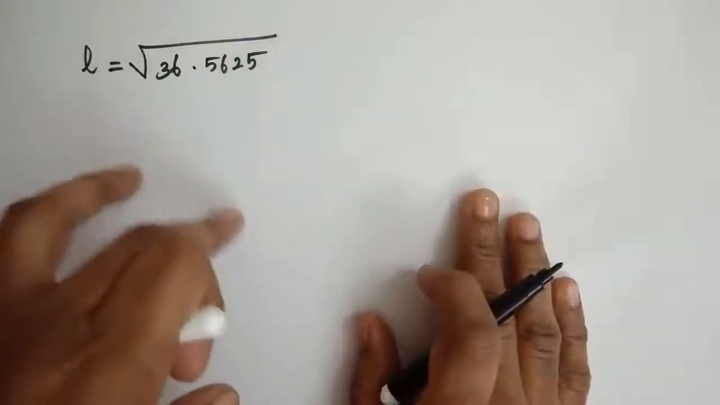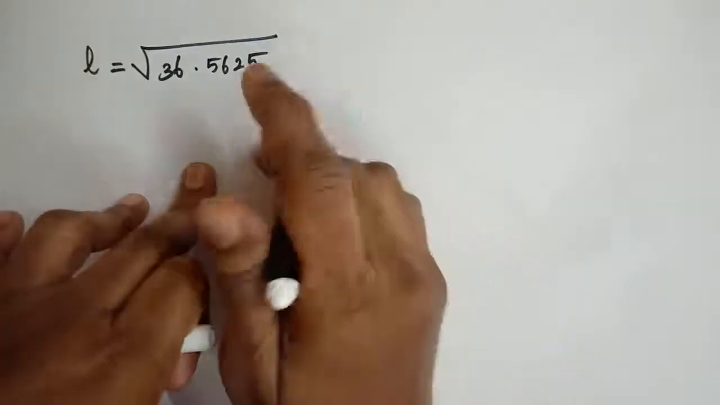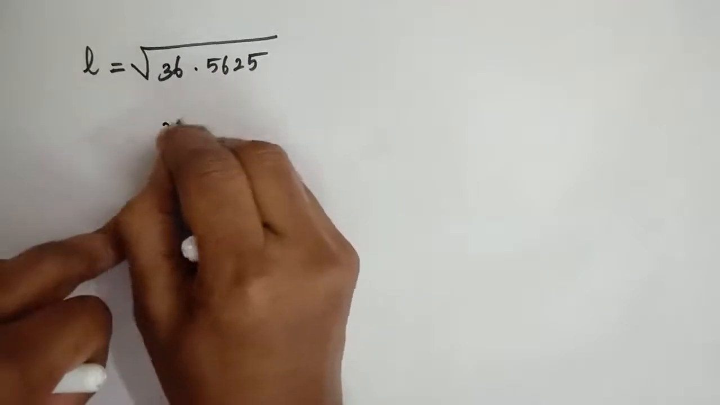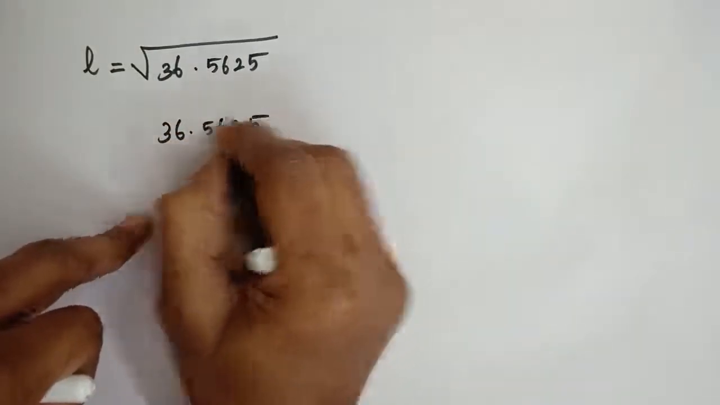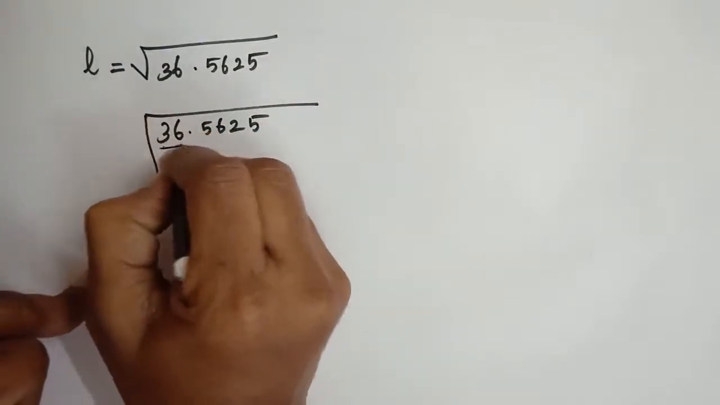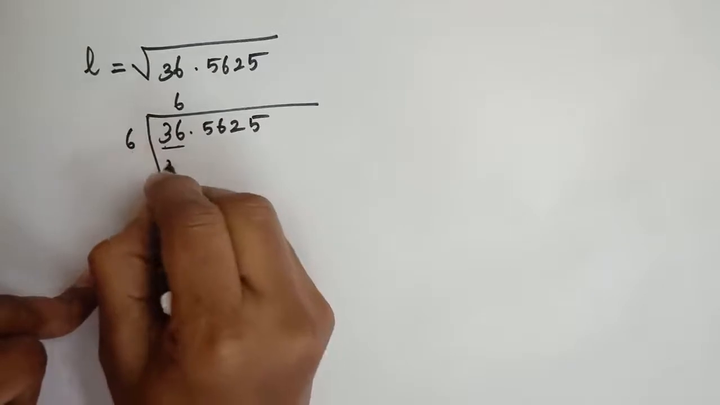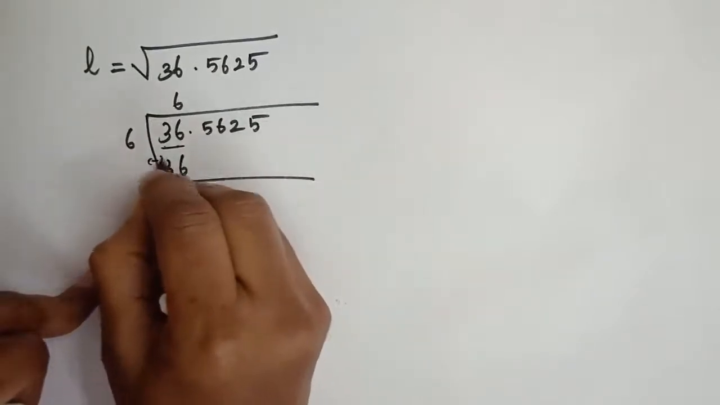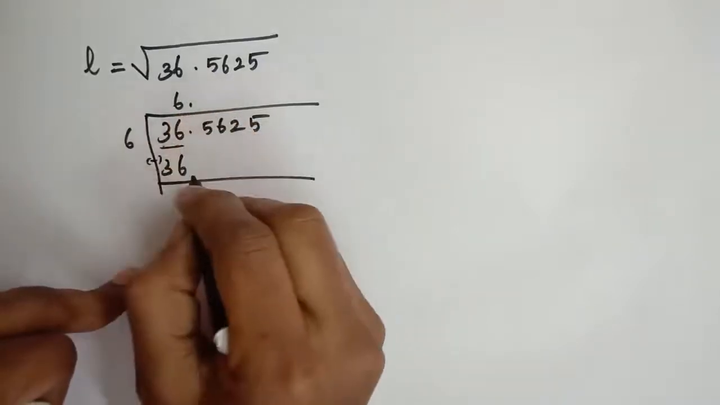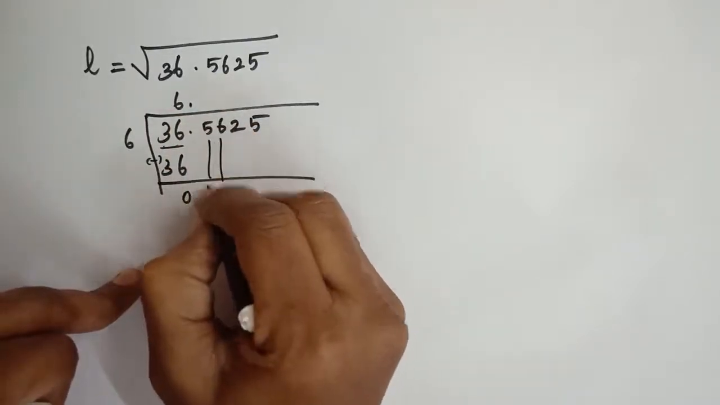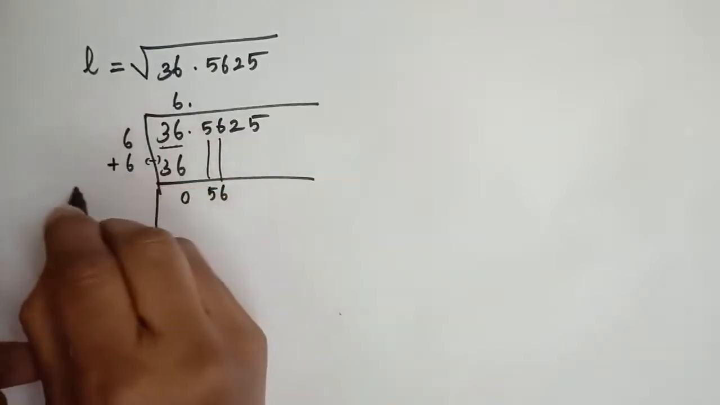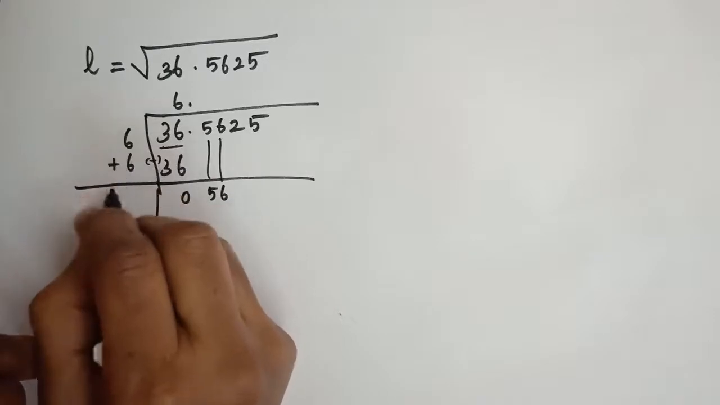How do you find it, students? Listen. Here l is equal to root of 36.5625. In the division method, take the division. First take two digits, 36, that is 6 into 6, 36. Then subtract it, this is 0. Then the decimal point is here, so I have put the point here. Then you have to drop the next two digits, 5 and 6. Here you should add the same 6, then 6 plus 6, 12.